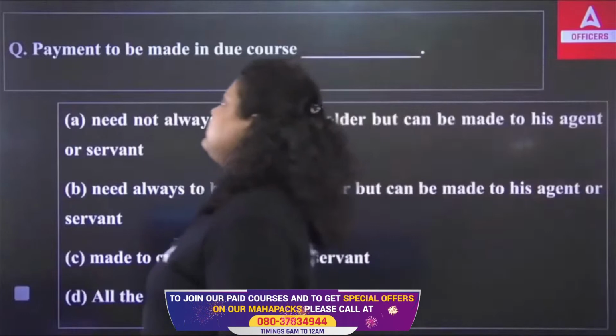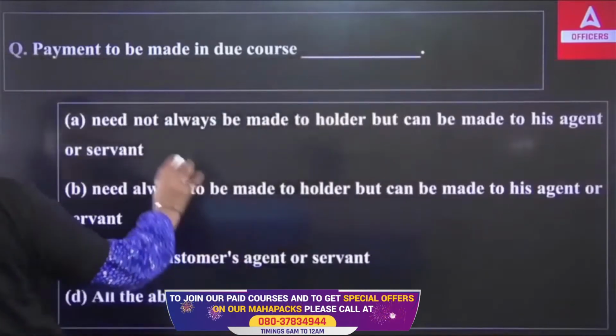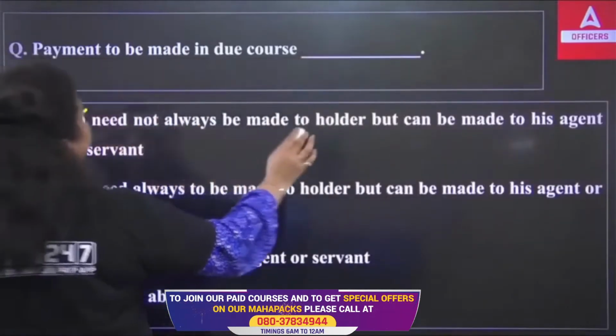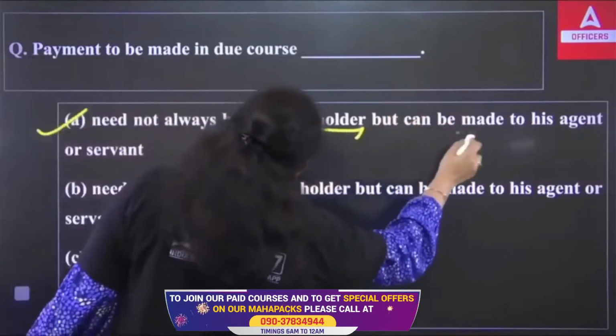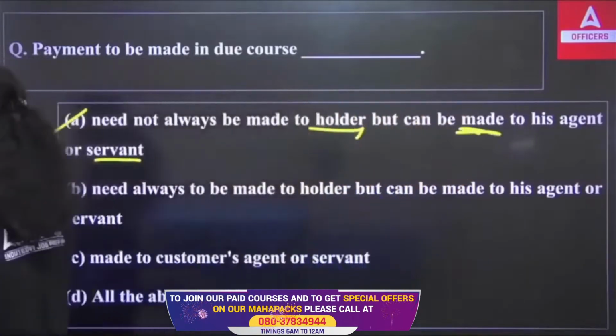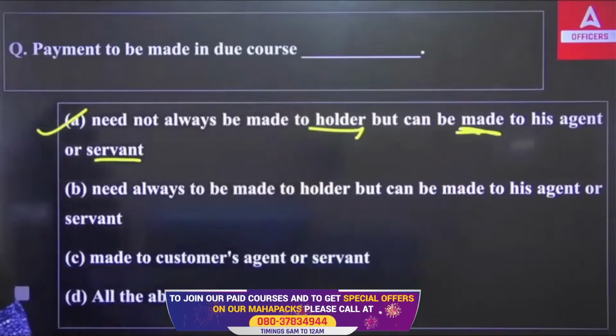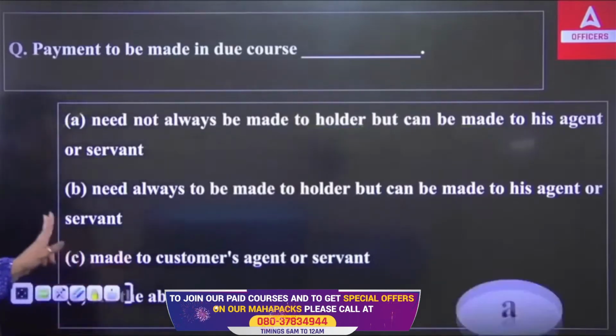So the right answer is that the payment made in due course need not always be made to the holder, but it can be made to his agent or servant also. It can be made to whom? It can be made to the agent or servant also. Clear? The right answer is A.